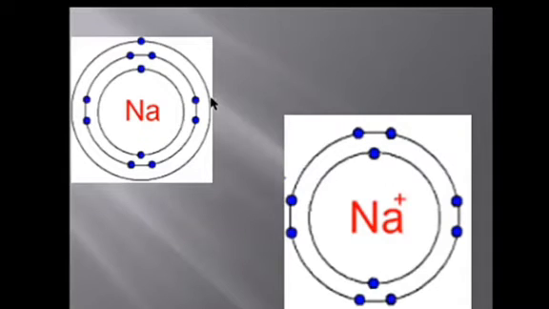Now, ions. What are ions? In an atom, if the outermost electron is lost or gained, then that atom will become an ion. This you will be studying in the course of time. Now we are going to study about elements.